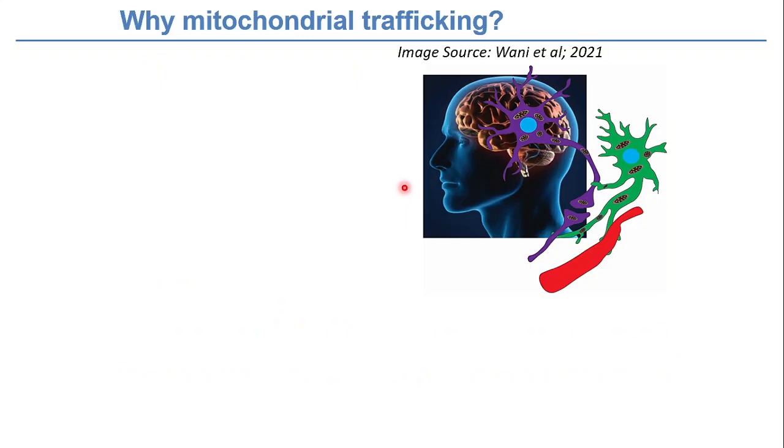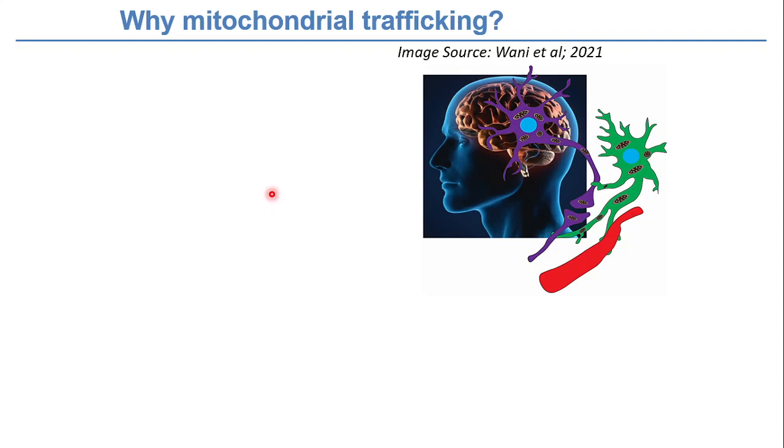Now we will see why mitochondrial trafficking, right? Why do we need mitochondrial trafficking in neurons? As we know, mitochondria are present in all cell types, but neurons are highly enriched with mitochondria. If we talk about our brain again, it has many cell types, but these specialized cell types that we call neurons are important for our brain to function.